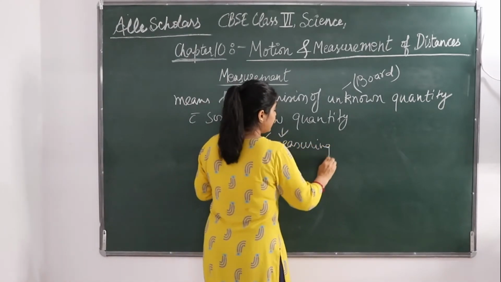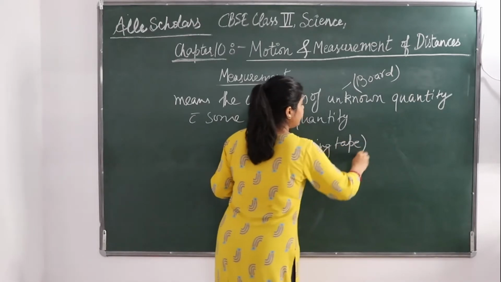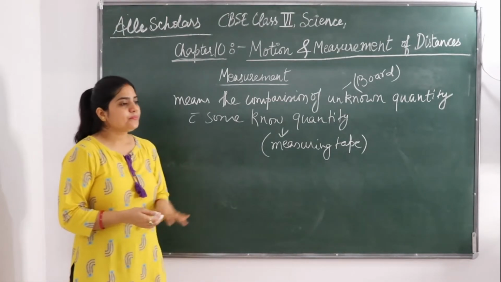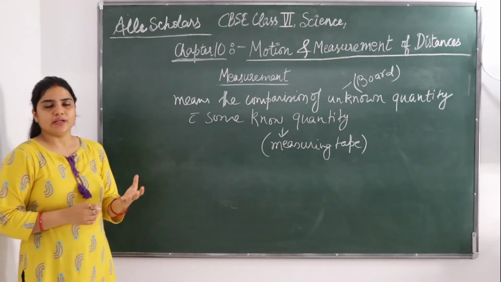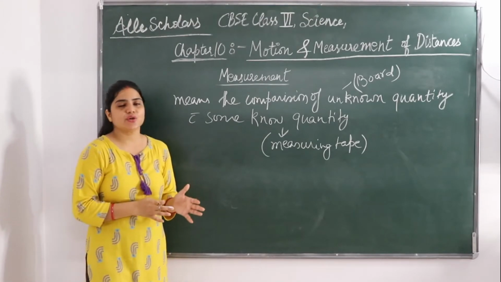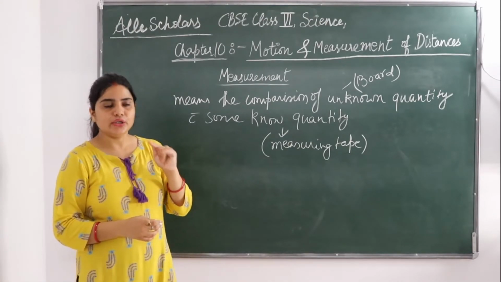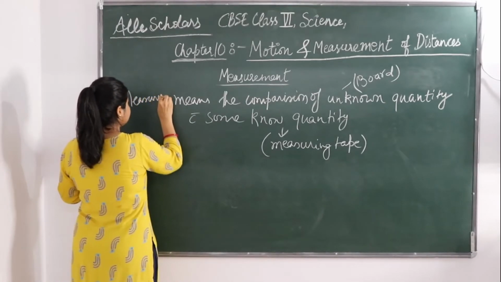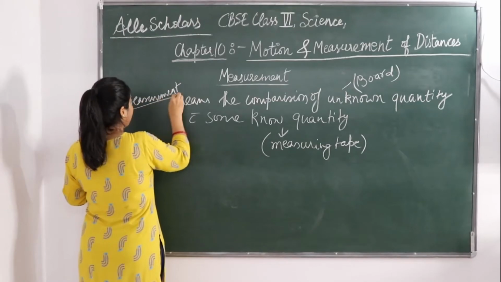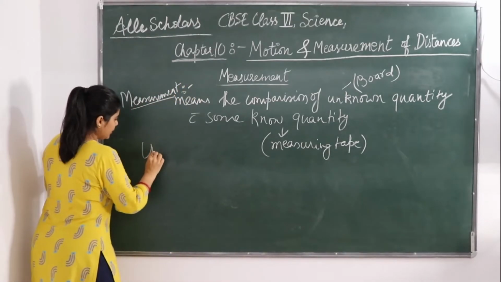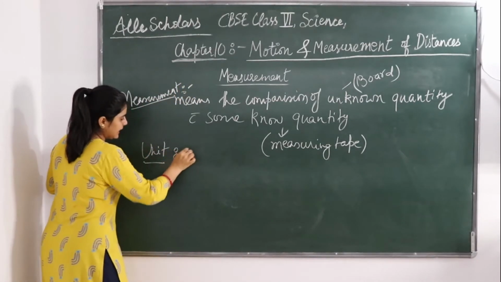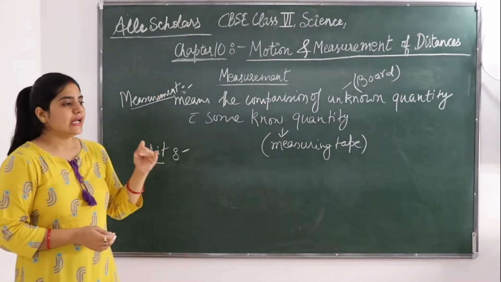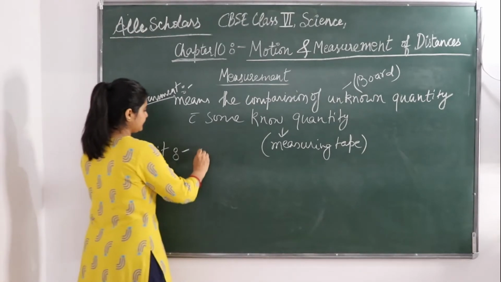tape which is having its centimeters, its inches, or meters, any of that. So this known, fixed quantity is called a unit. Okay, so this was measurement. And now if we talk about unit, we can say that this known fixed quantity is called a unit.